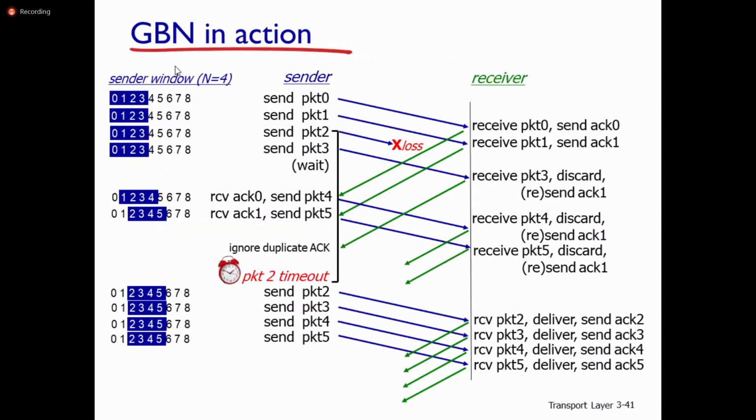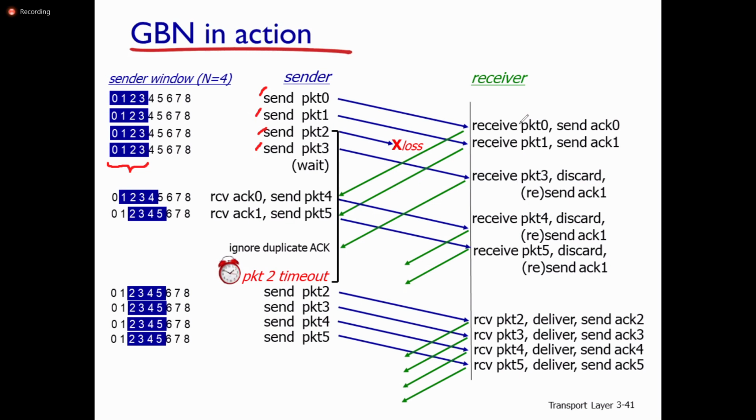Now let us look at Go-Back-N in action. Initially, let us assume there are 4 packets in a window, a 4-stage pipeline. So instead of waiting for the acknowledgement, it transmits all the packets one by one: send packet 0, send packet 1, send packet 2, then send packet 3. After sending all the packets in the window, the sender will wait.